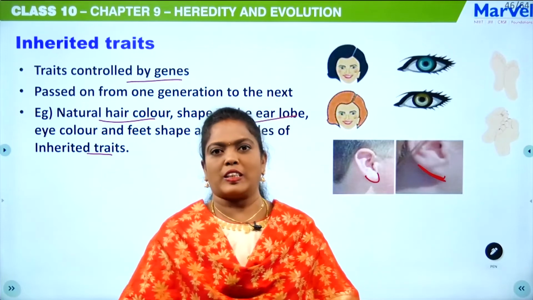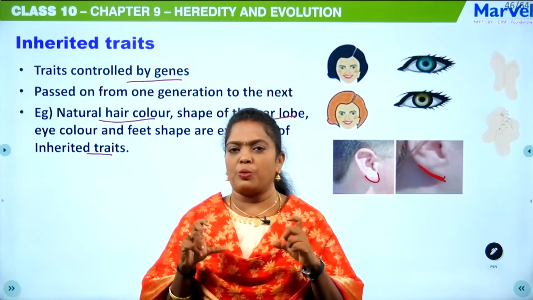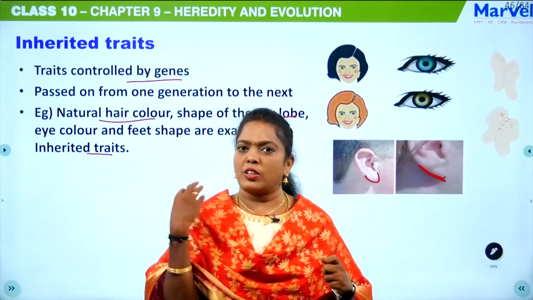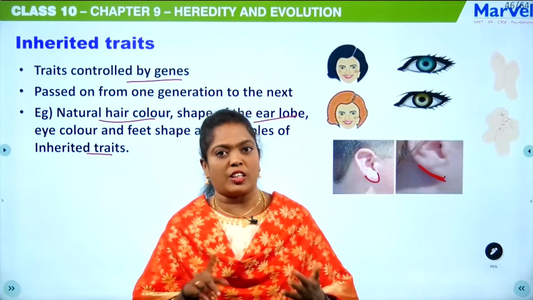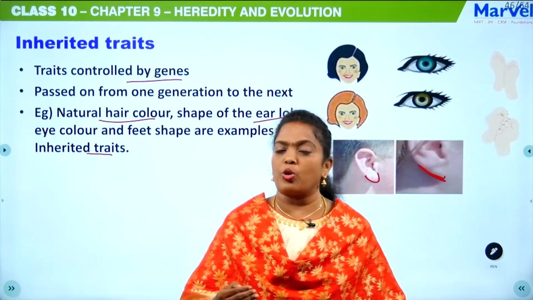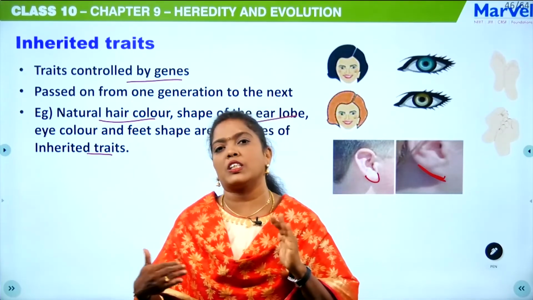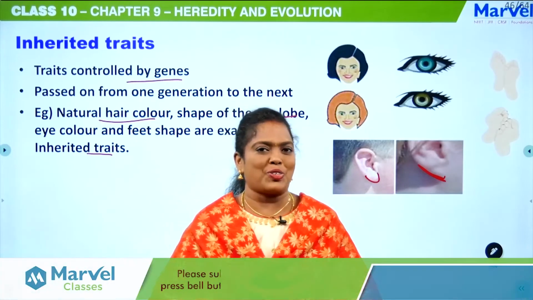So with this I am completing today's session. In this session we have learnt about three things: genetic drift, natural selection, and non-genetic variations also. And apart from that, we have also learned what an acquired trait is and what an inherited trait is, and the mechanisms of evolution also.